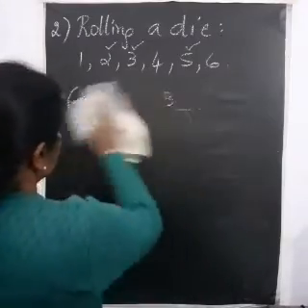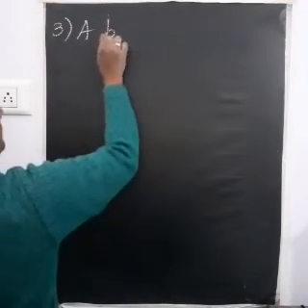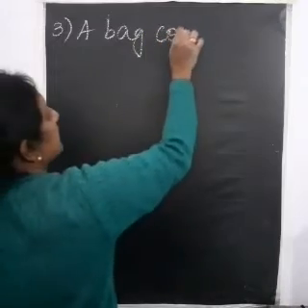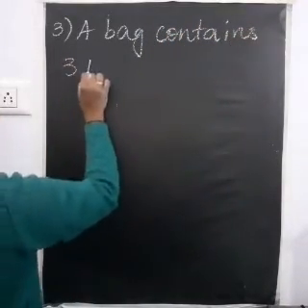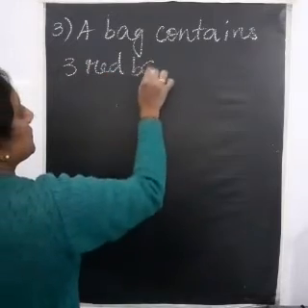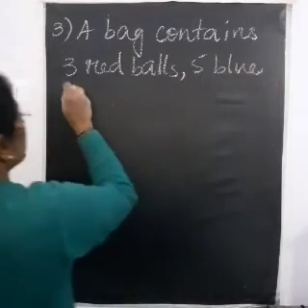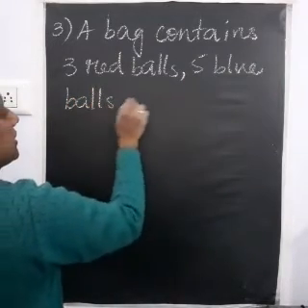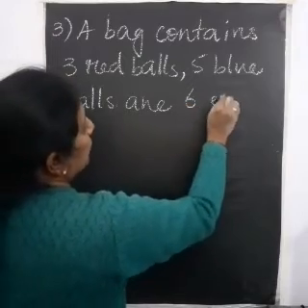Did you understand? Okay. Let us do one more example. Say they have a bag. A bag contains 3 red balls, 5 blue balls, and 6 green balls.